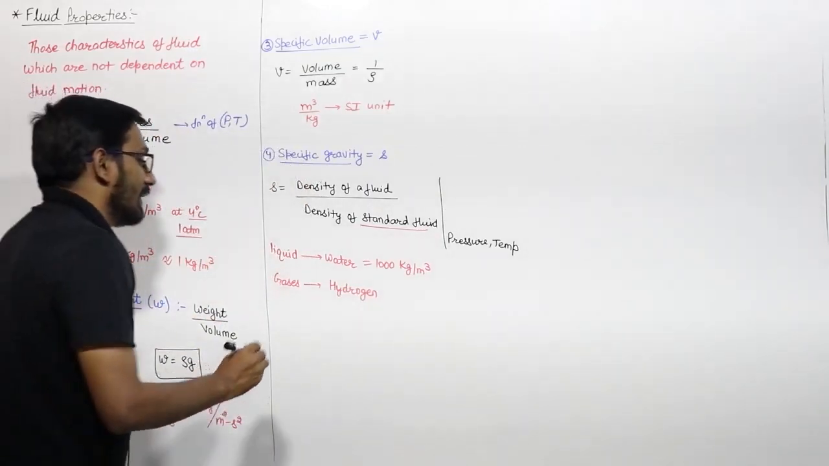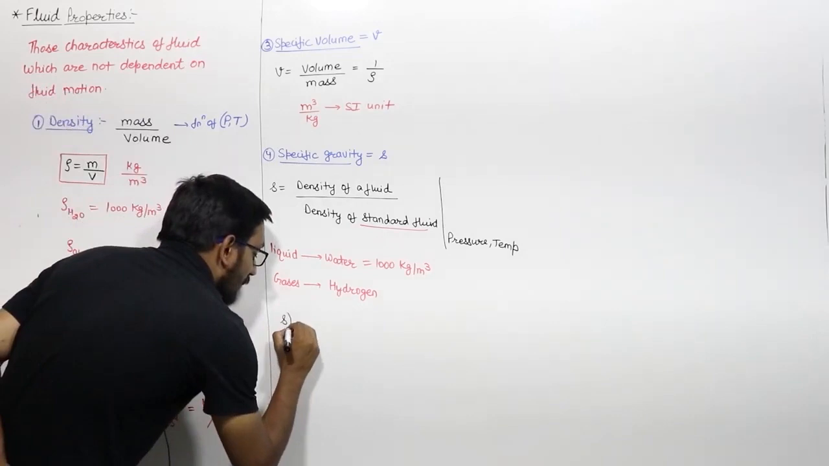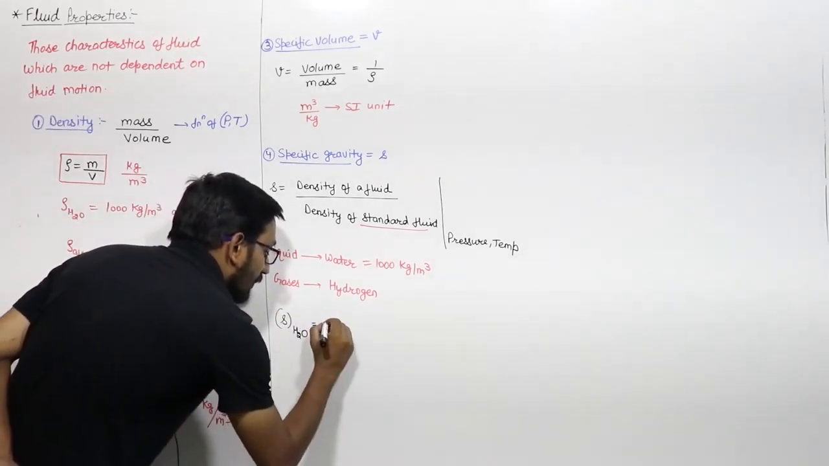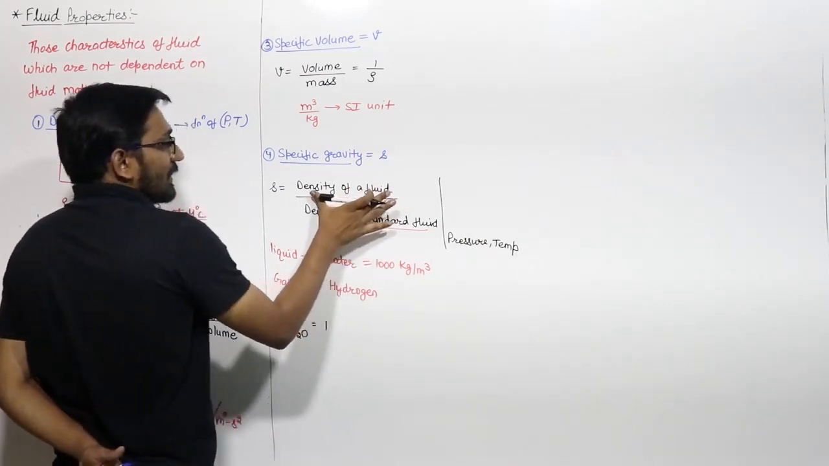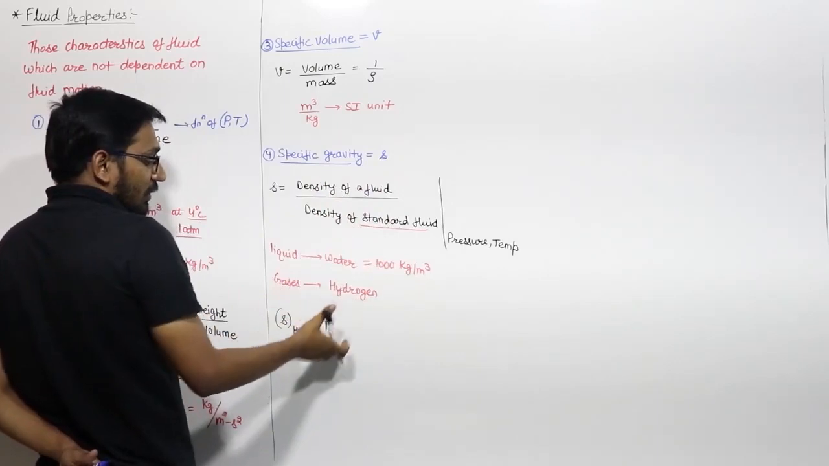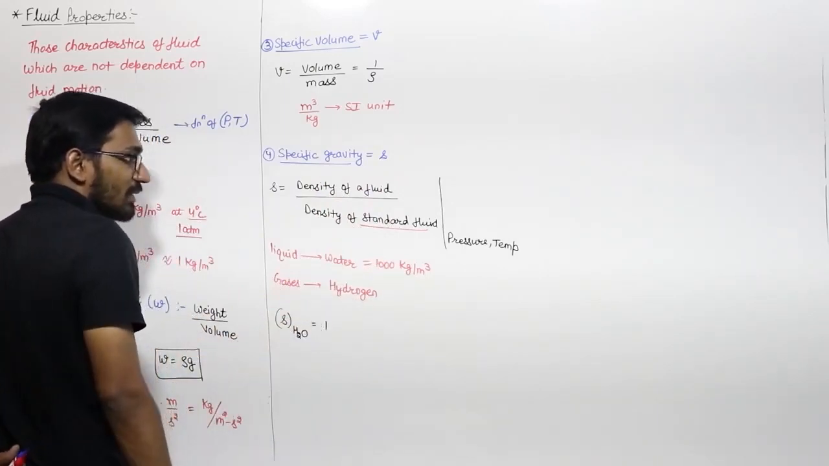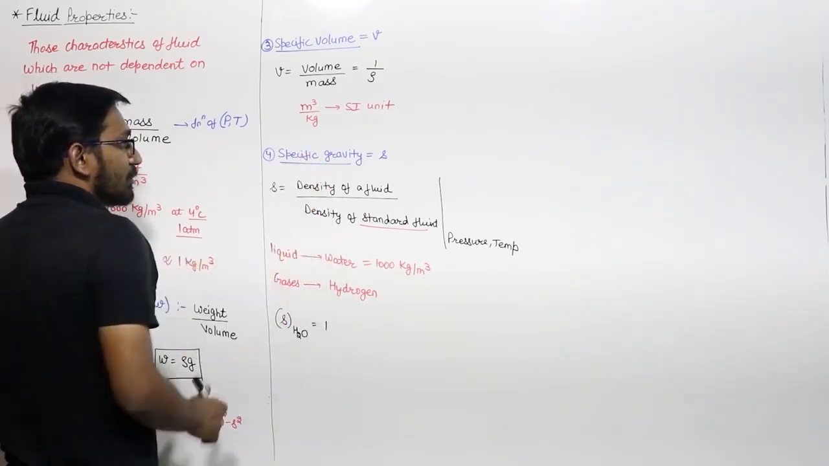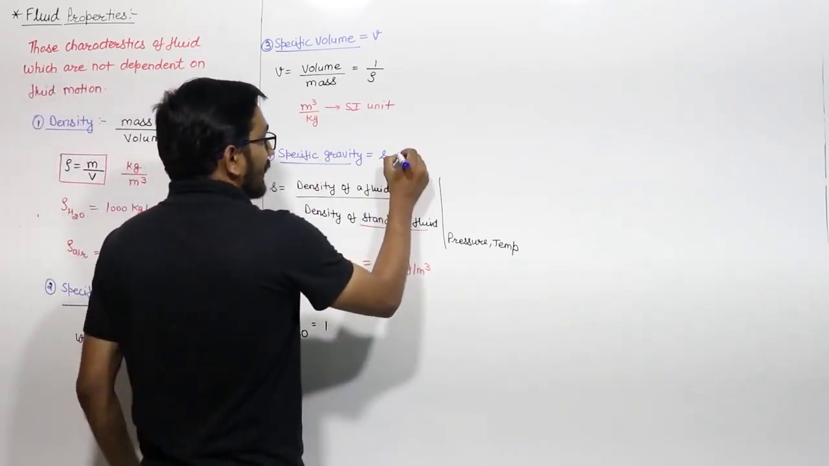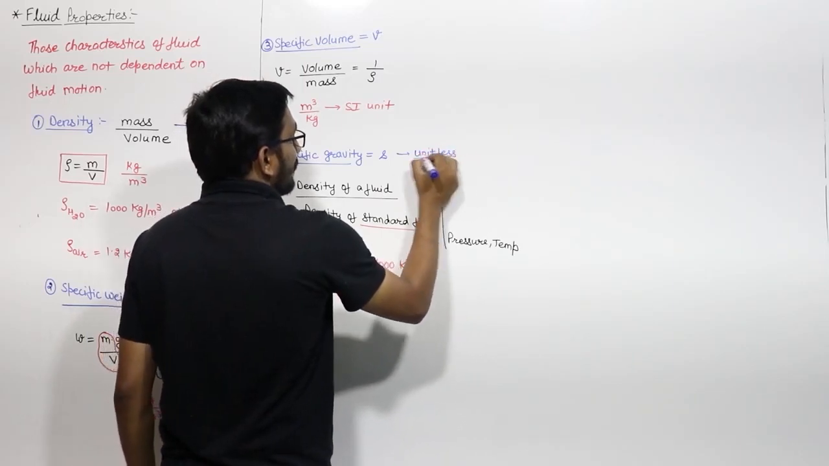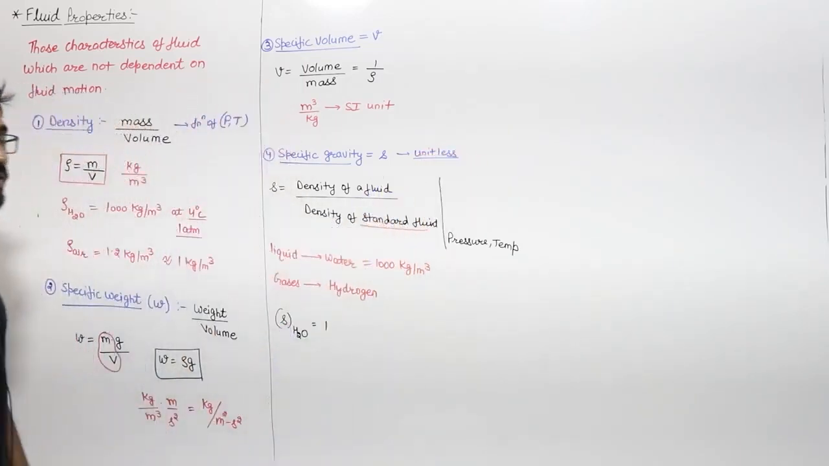So if you want to find out what is the specific gravity of water, specific gravity of water is 1, right? This is density of fluid, water, divided by density of standard fluid, also water. So specific gravity of water is 1, right? And what is the unit of specific gravity? This is unitless. It is unitless because it is the ratio of same term, that is density over density. So it is unitless and it is dimensionless.